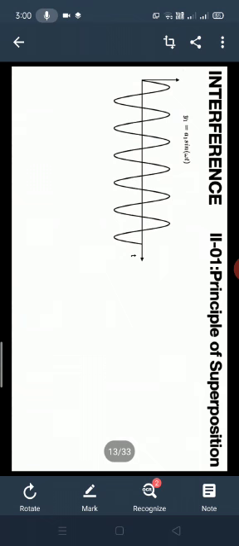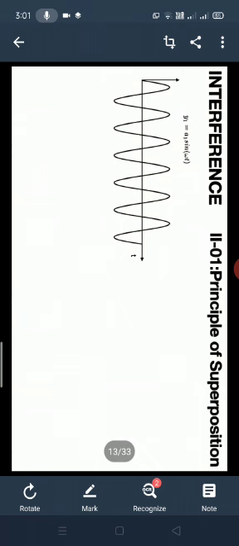When the light ray is traveling here, at any instant of time t, the light source traveling in a wave motion is observed as y1 = a1 sin ωt. Here ω is the angular frequency, t is the instant of time, and y is the displacement at that time.